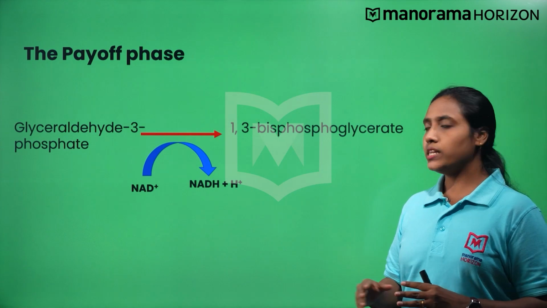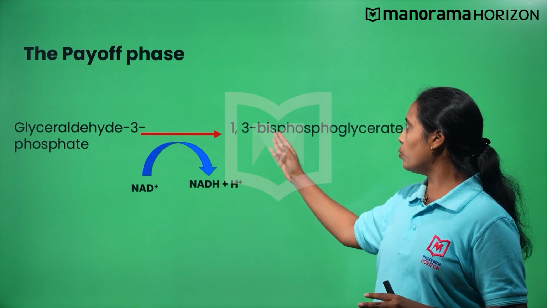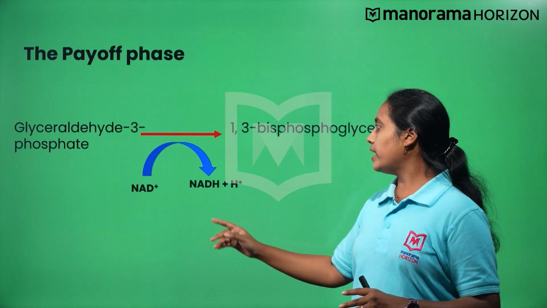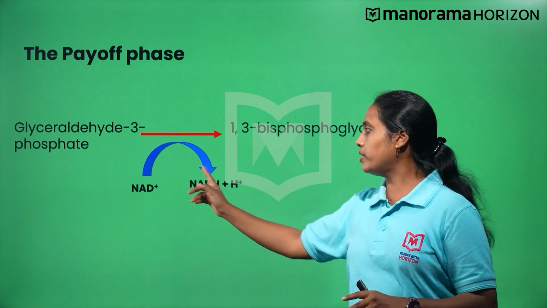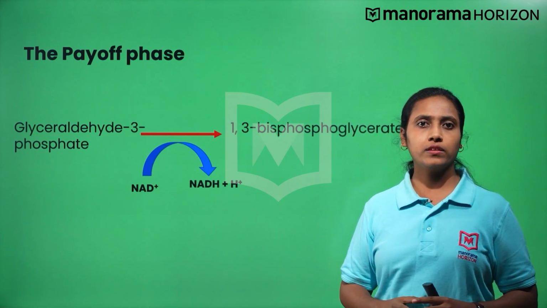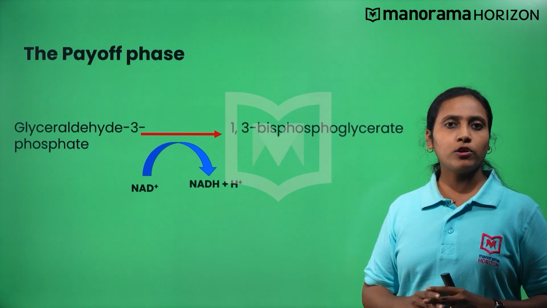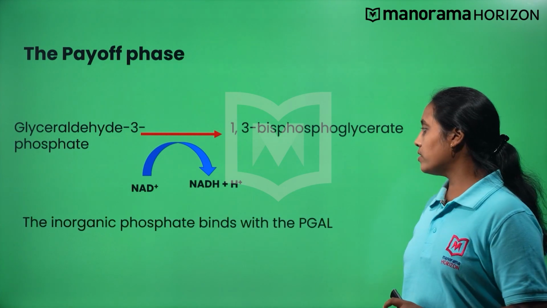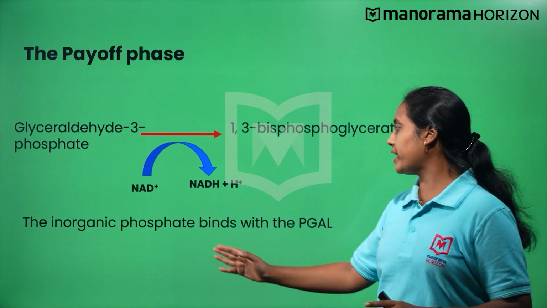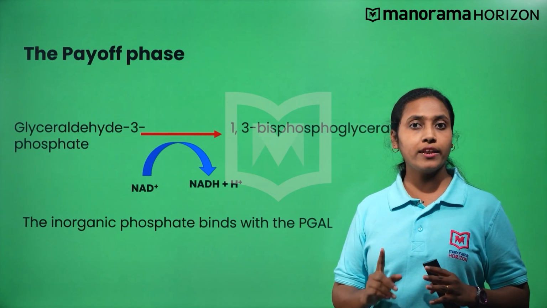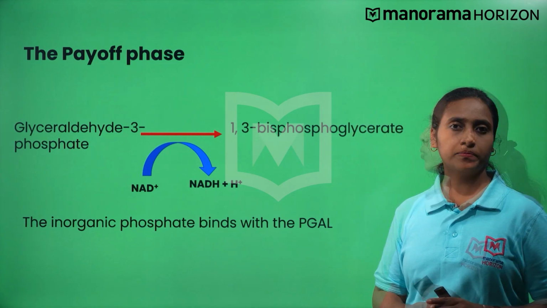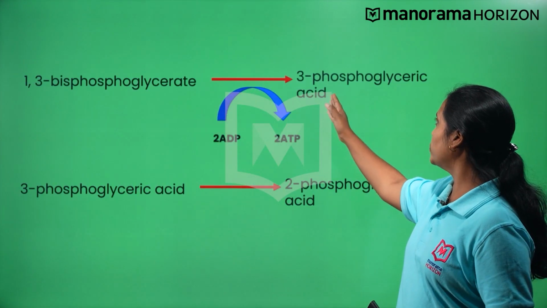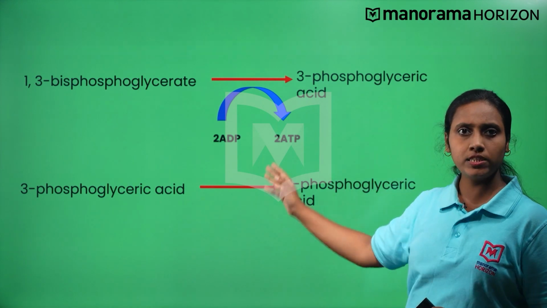The PGAL is converted into 1,3-bisphosphoglycerate. Here, NADH is formed from NAD. From where does the phosphate in this step come? Here, the phosphate is obtained from an inorganic phosphate and not from the ATP. 1,3-bisphosphoglycerate is converted into 3-phosphoglyceric acid.